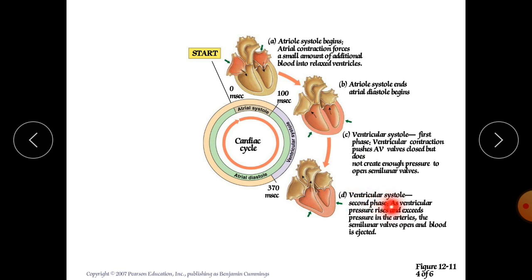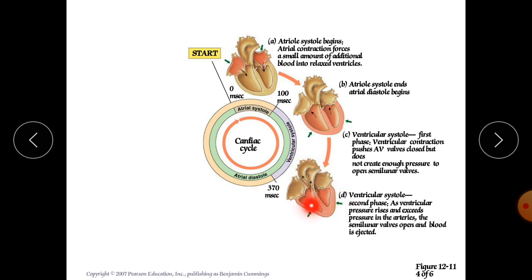Now ventricular systole. In this position, the ventricles are going to contract. Here you can see the contraction occurs. The conduction goes through the bundle of His and Purkinje fibers, due to which the contraction of your ventricles occurs. In the left ventricle there is a pressure of 120 mmHg, whereas in the aorta there is a pressure of 80 mmHg.